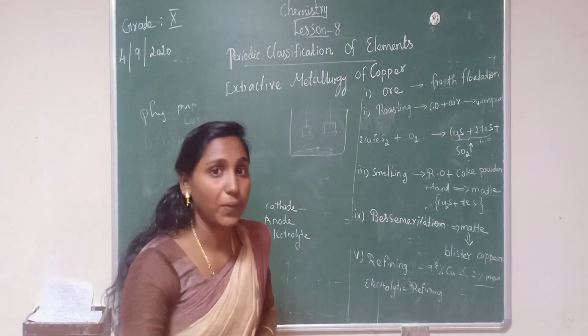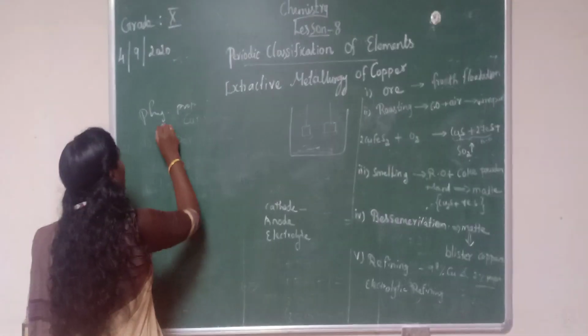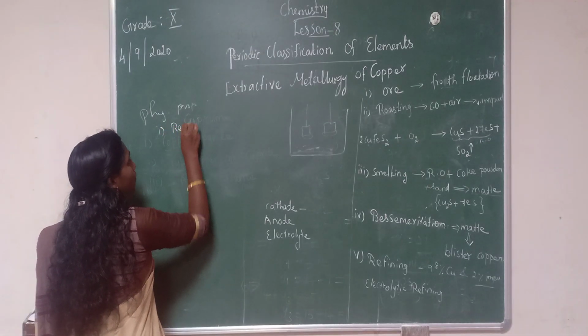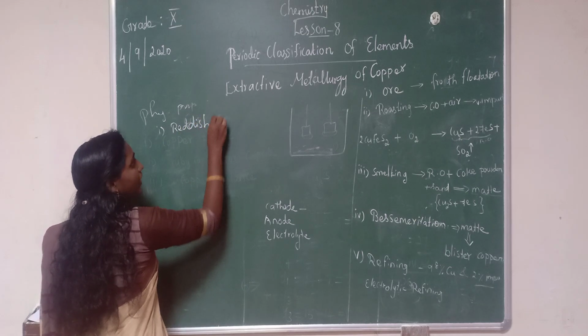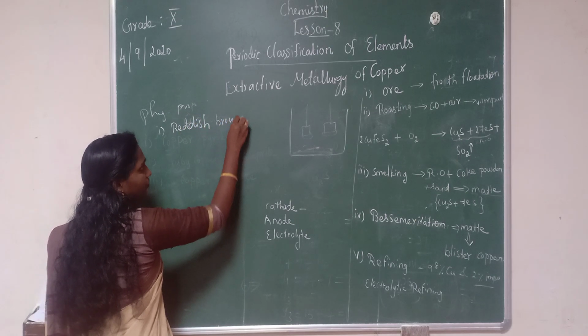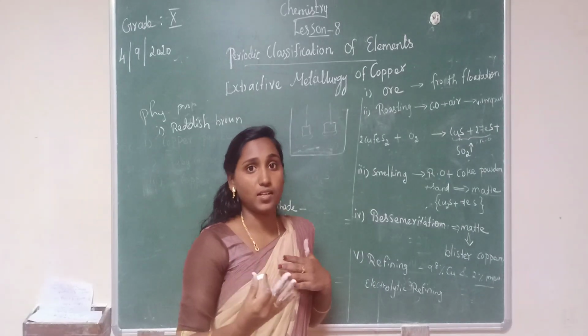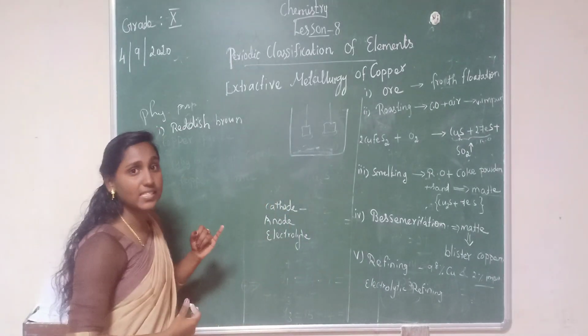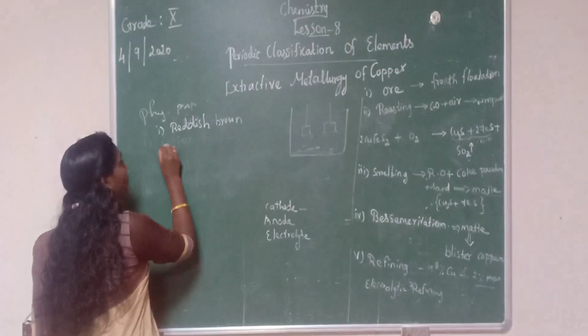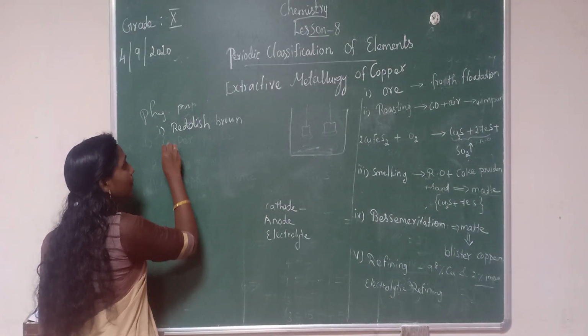Physical properties. The first property is that copper is a reddish brown metal. It is a lustrous metal also. Lustrous means bright metal. It has high density and high melting point.